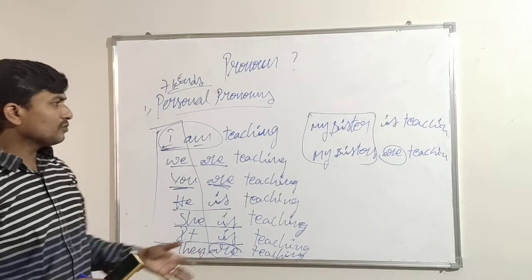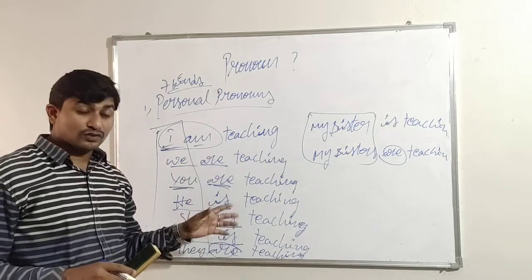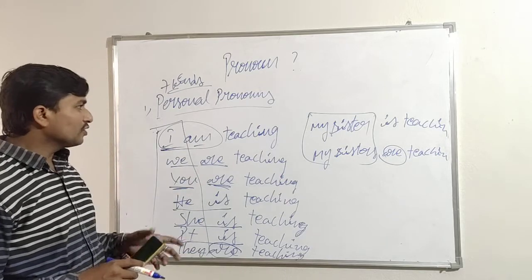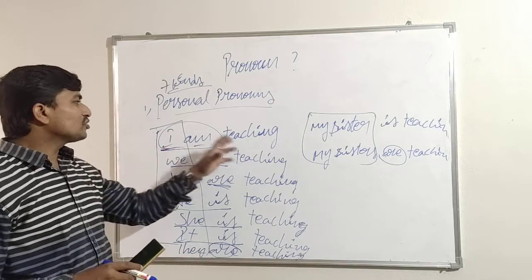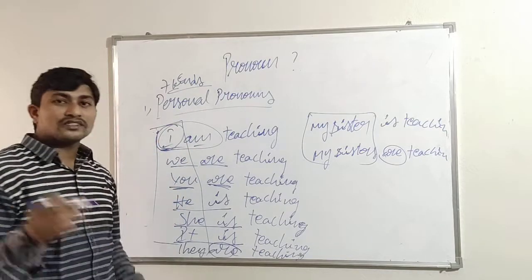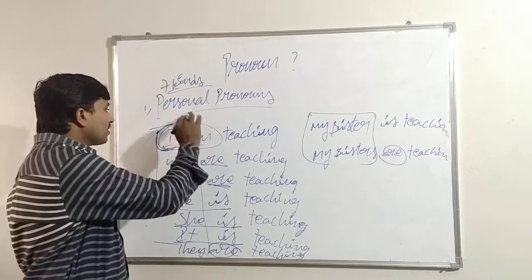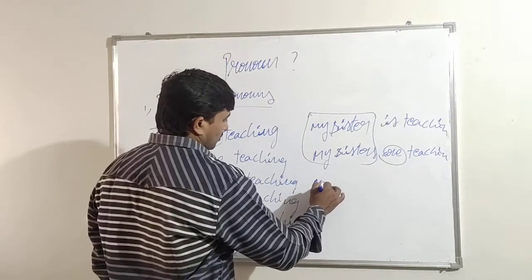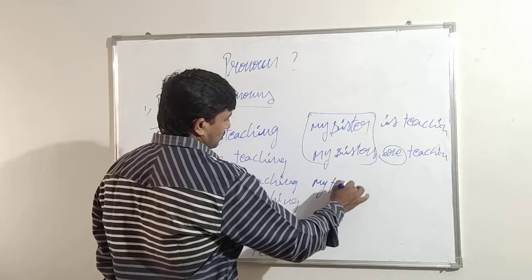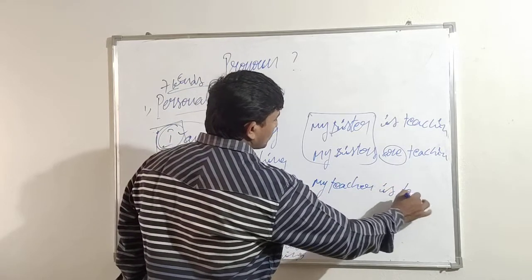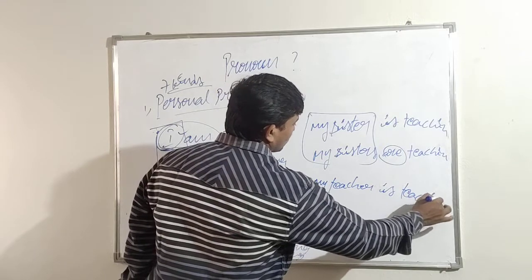Okay. So this is the communication as we are learning. Have you understood? But see, you may get a doubt. I am teaching. Here the person stands in subject case. That's why here we have used I am teaching. But see, my teacher is teaching me.